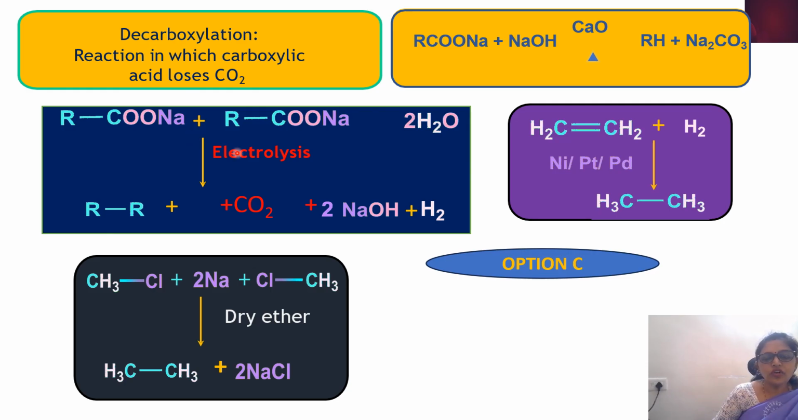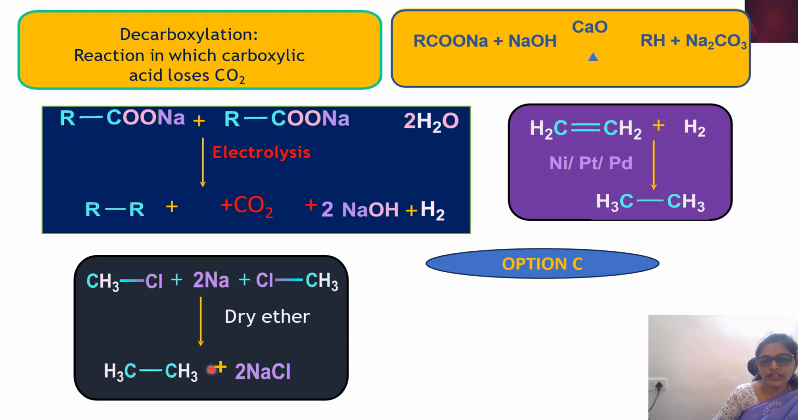So coming to the coal-based electrolysis process. Here sodium salts of carboxylic acids on electrolysis, they are going to give alkanes. Then alkenes, that means the compounds containing double bond, on catalytic hydrogenation, once again they are going to form alkanes. Then coming to the Woods reaction, here alkyl halide on reaction with sodium in dry ether, so we are going